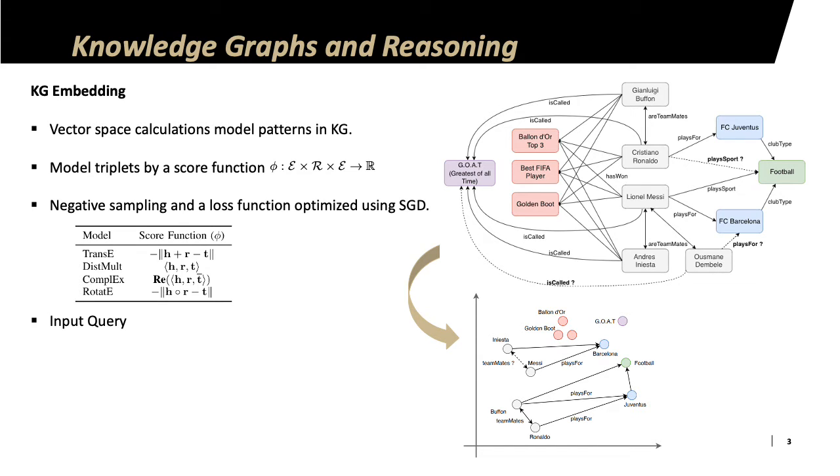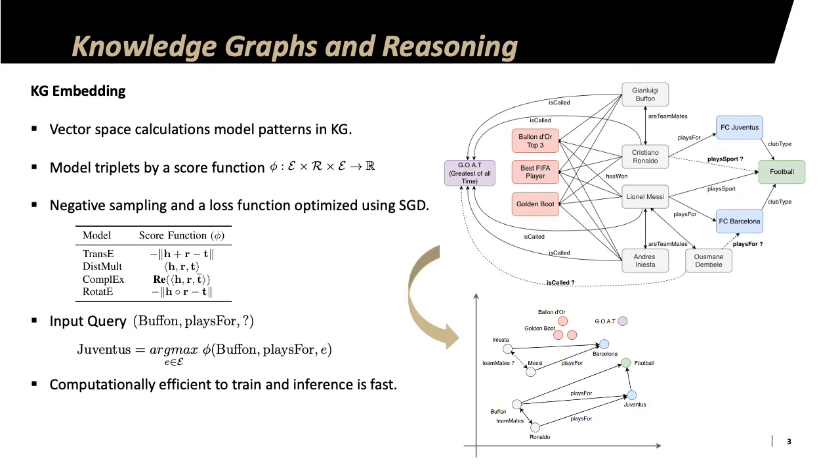So how do we actually perform reasoning or link prediction given such a score function? Let's say we have an input query which asks which club Buffon plays for. We can generate a set of all possible triplets with the query at hand and ask the score function to score each one of them. Hopefully the one which gets the highest score is our target. So here Juventus is the answer. I have to point out that it's computationally efficient to learn these embeddings and inference is quite fast. Another advantage of embeddings is that they can learn the global statistical patterns which are available in the knowledge graph.